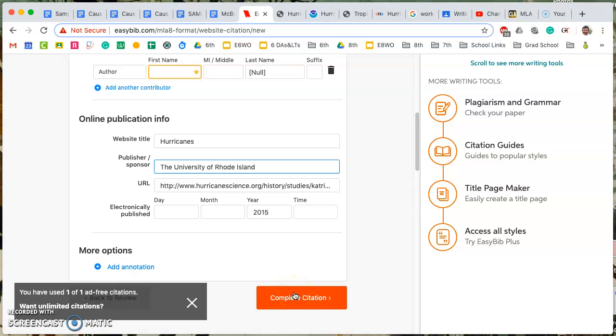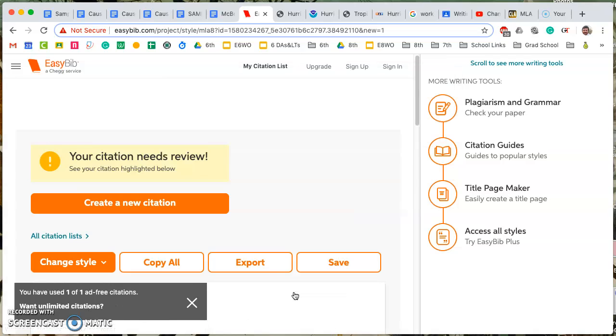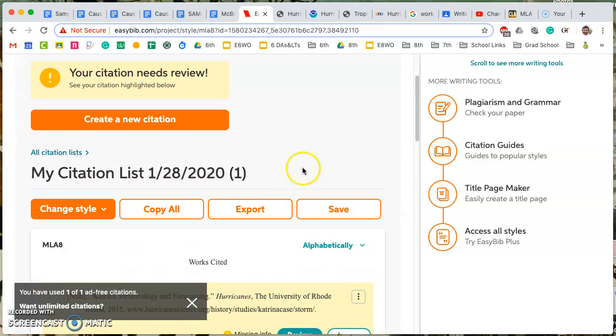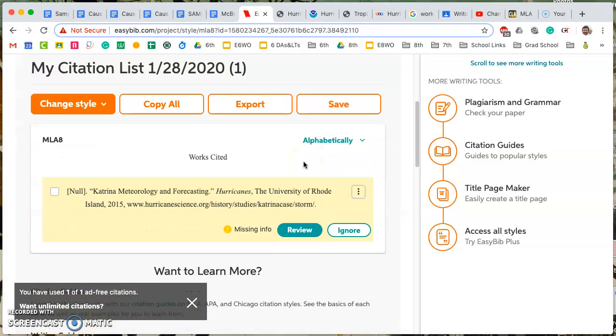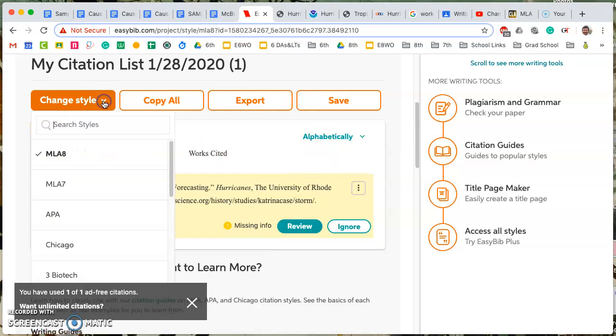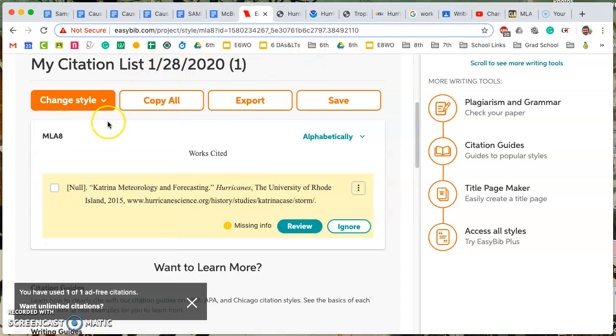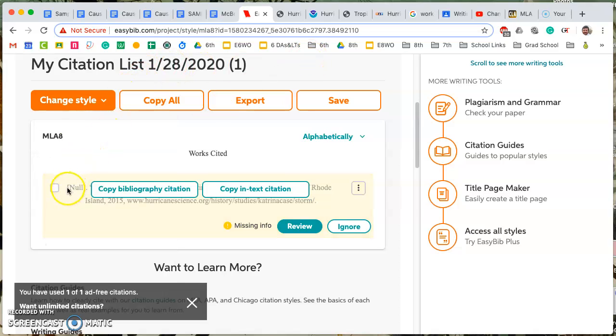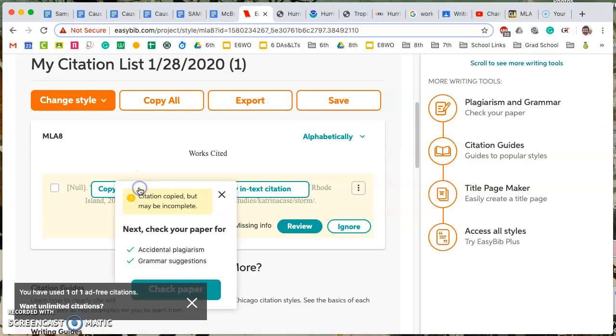So I've done that. I've looked around, and I'm going to press complete citation. It's got the MLA style, as we'll be going for MLA 8, and this is automatically MLA 8, so that works. I'm going to copy the bibliography citation.